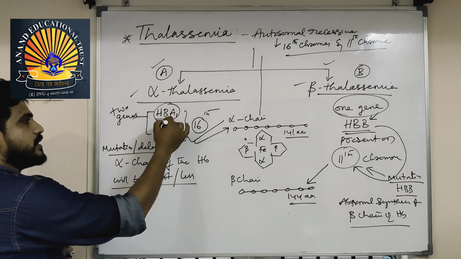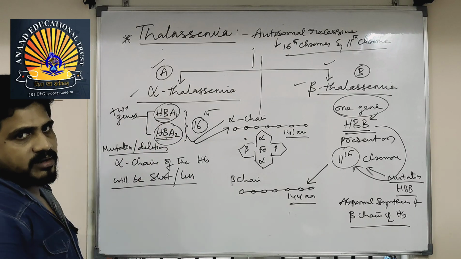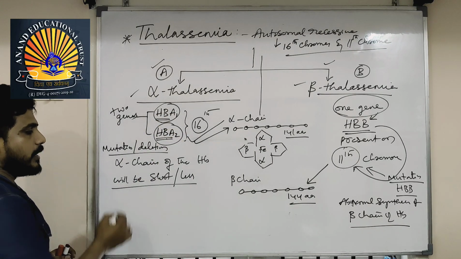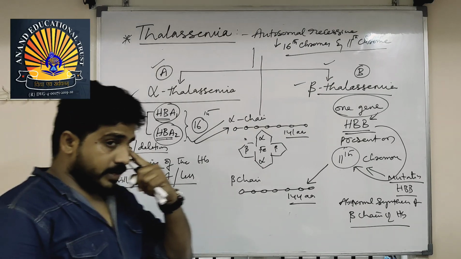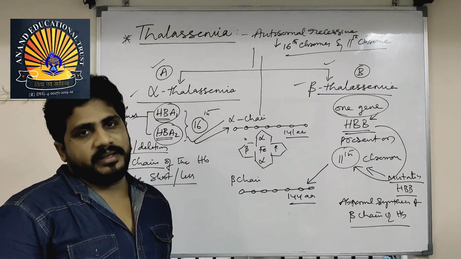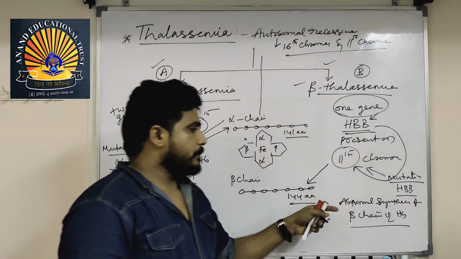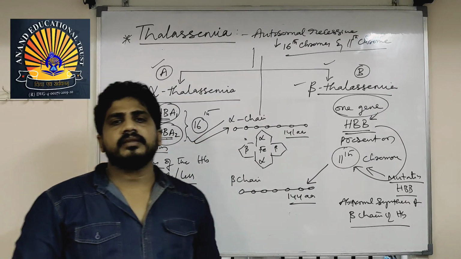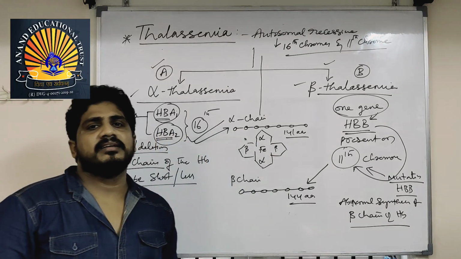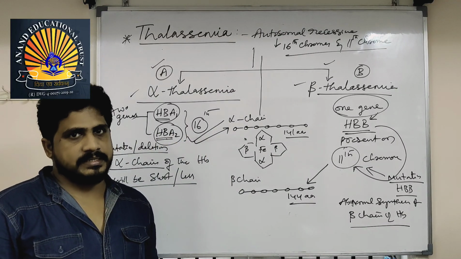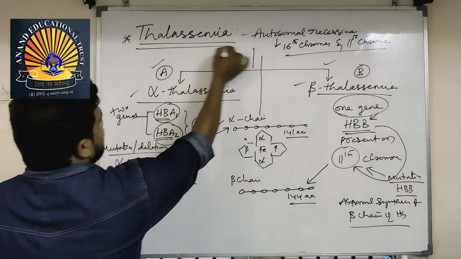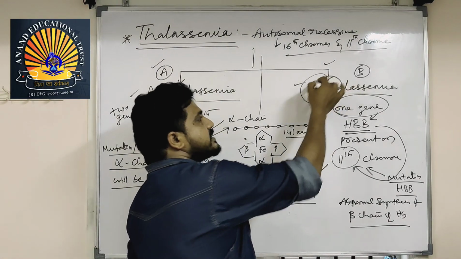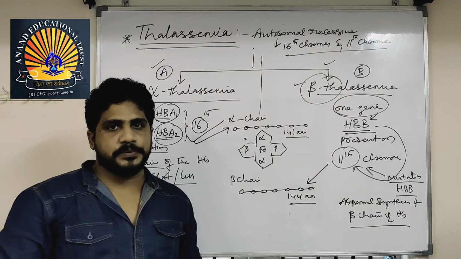Next, if HbA1 and HbA2 are deleted or mutated, then what will happen? The alpha chain of hemoglobin will be affected. If HBB is deleted or mutated, the beta chain will be affected. So qualitatively and quantitatively, the supply of oxygen will be affected. This is thalassemia. But beta thalassemia is asymptomatic, very dangerous.